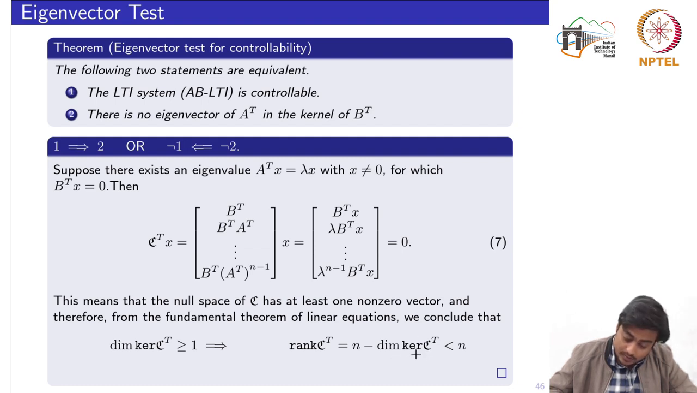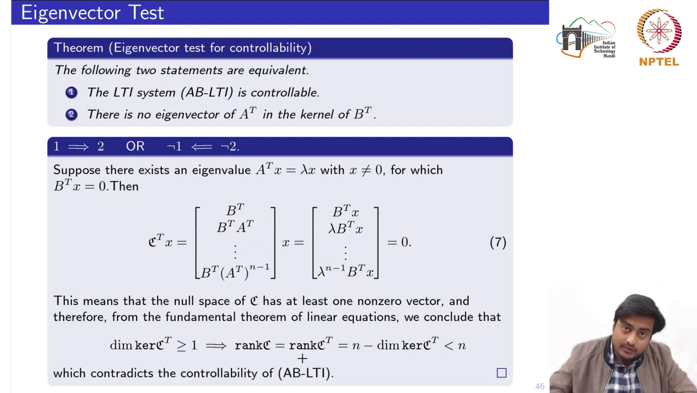Now here we already know that the dimension is at least having one value. There is no non-zero vector, meaning to say that the rank of C transpose would definitely be less than n. Now we know that if we take the transpose of the matrix and compute the rank, it won't change, meaning the rank of the controllability matrix would definitely be equal to the rank of C transpose. And the rank of C is less than n, which contradicts the controllability, because for controllability we should have the rank of the controllability matrix equal to n. Right? So this proves the first implication.